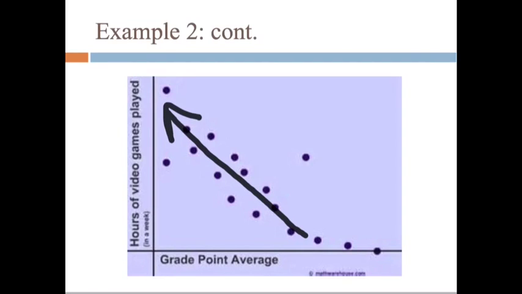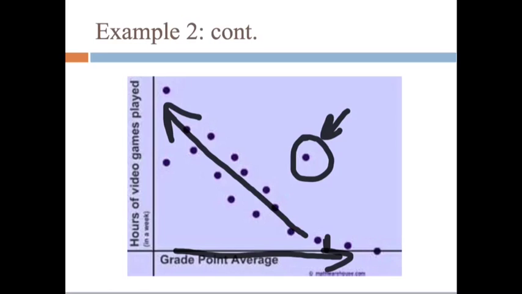The greater your grade point average, the less you play video games. So the more you go up here, the less video games you play, except this guy. This guy likes to play. And that's okay, actually. To have data that doesn't exactly follow a line is basically what a scatter plot is. It gives you an idea of trends. And sometimes you have something called an outlier, where apparently the person represented here obviously plays a significant amount of video games but is able to maintain a high grade point average. But that's not the norm.